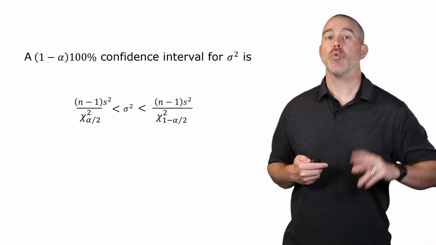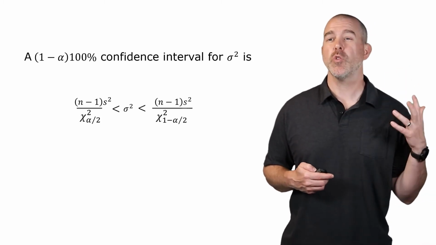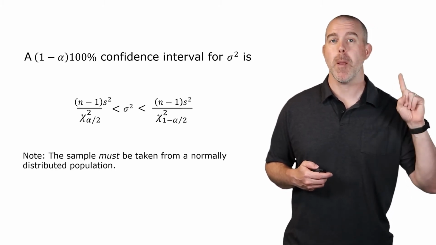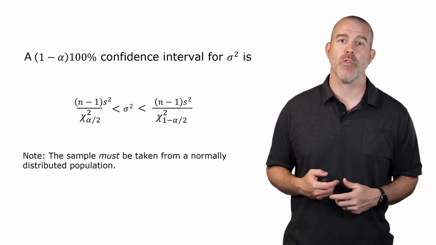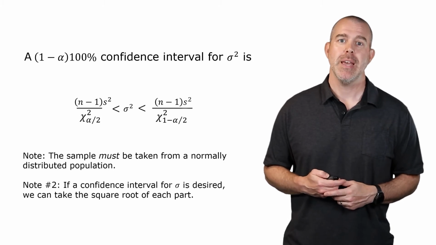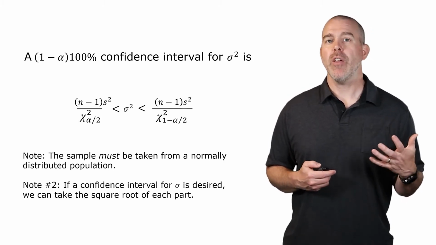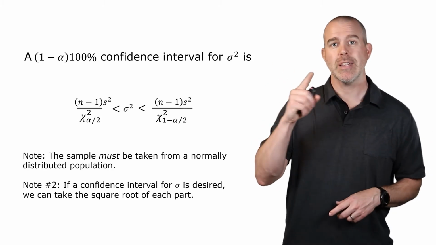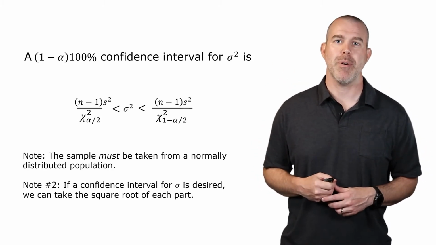There are some strict criteria here. This was assuming that the population was normally distributed. So the population must be normally distributed in order for you to do this confidence interval. Second, if you're looking for a confidence interval for sigma, the standard deviation, you just take the square root of each of those 3 parts.